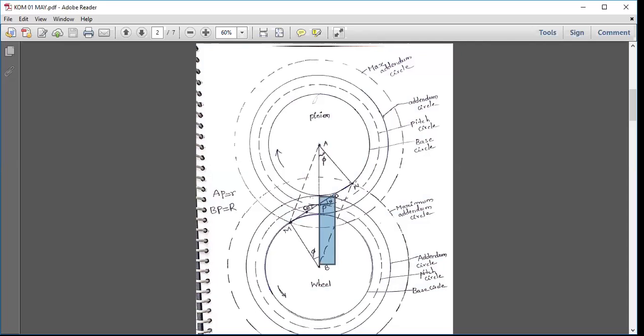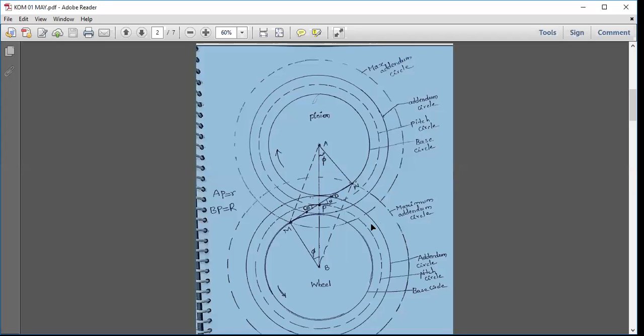Now if the addendum circle radius of the wheel is increased, what happens? Then the addendum will be increased. If the radius is increased up to N, there is no problem. If the radius of the addendum circle is increased beyond BN, then the problem of interference will start. So the limiting radius of the addendum circle of the wheel is BN.